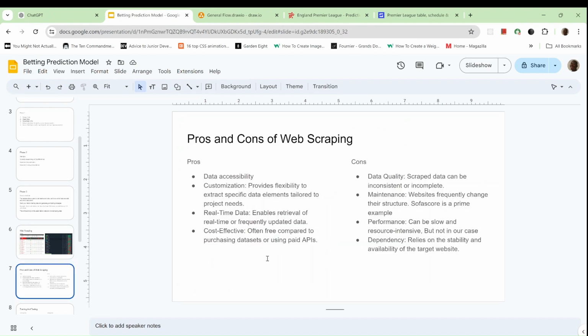So the pros and cons of web scraping. As I said, in phase 2, we would be using APIs. The reason is that with web scraping, you don't have robust, stable or consistent data. With APIs, you have documentation, and you have people always trying to improve the API, making it robust. So you have reliable data every time, and it's very good. It's faster than web scraping. So with phase 2, we'll be moving on to APIs.